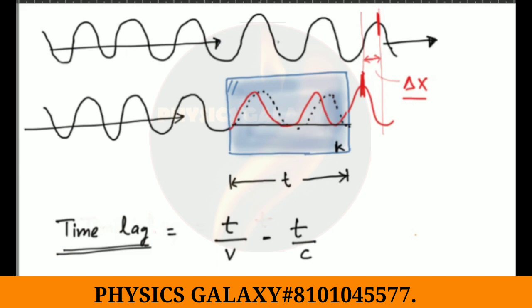Compared to this wave, there will be a time lag obviously, and that time lag can be calculated as the distance upon speed for this wave minus the distance upon the speed for this wave. So t by v minus t by c is the time lag.